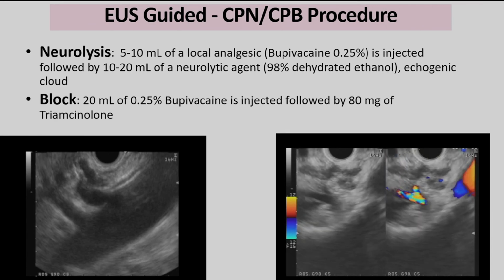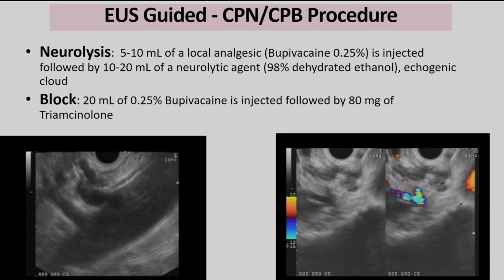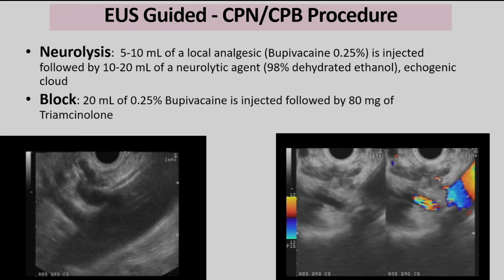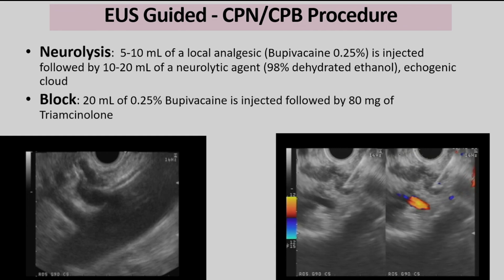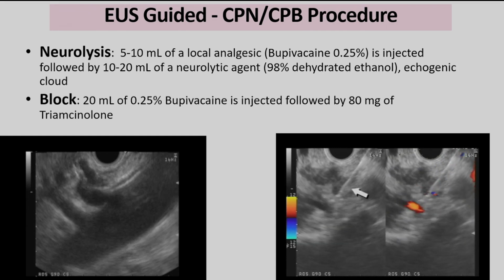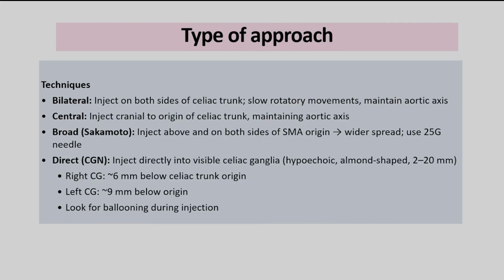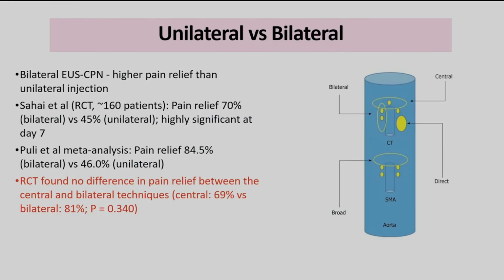Or you can do the bilateral, meaning that you focus the celiac trunk, rotate clockwise, inject parallel to the celiac trunk, then rotate anti-clockwise parallel to the celiac trunk. That is a bilateral injection. So the technique, as I said, can be done bilaterally on both sides of the celiac trunk. It could be at the origin, that is central, or broad, that is at the level of the SMA origin, and direct celiac ganglion block can be done.